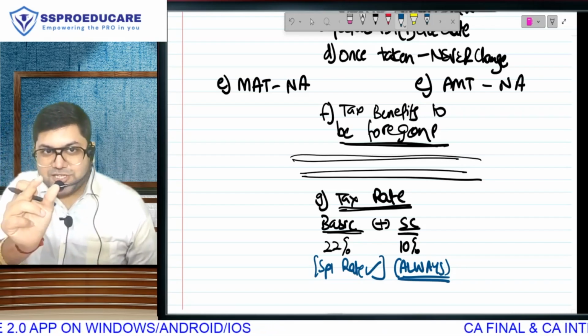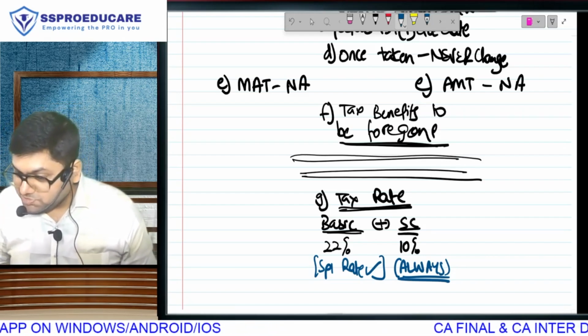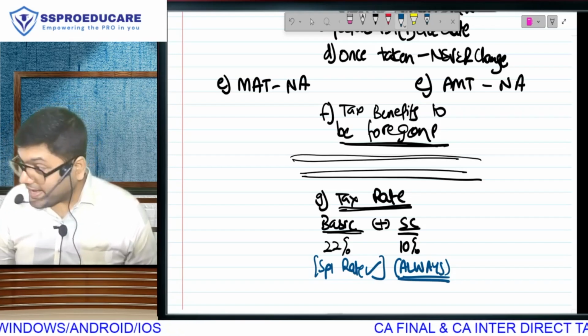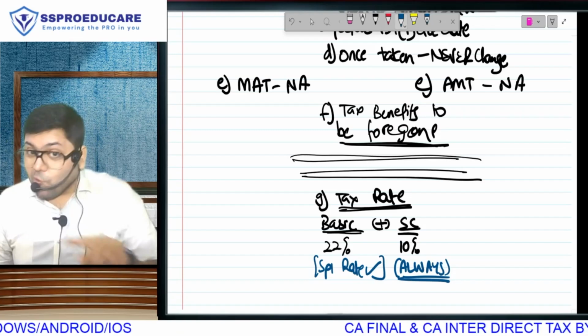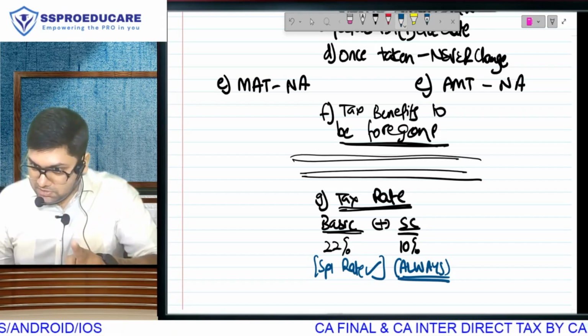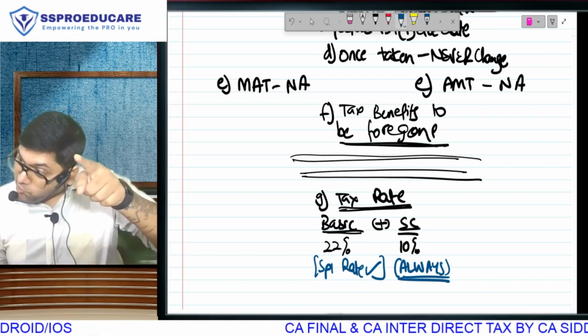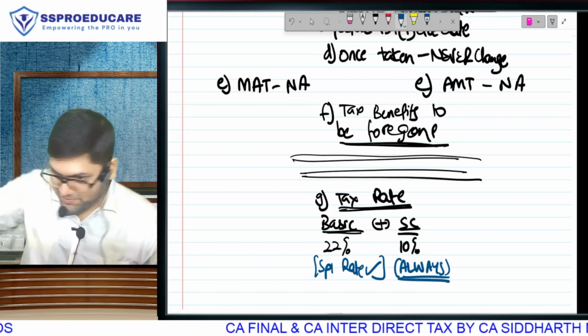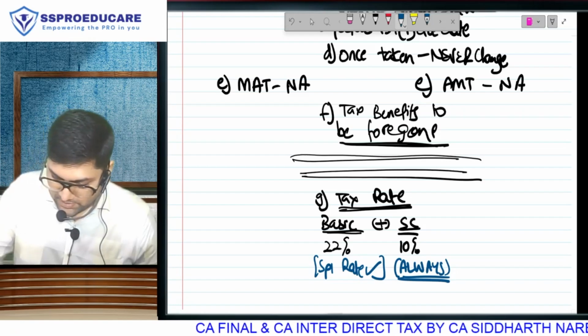You know, when I reach this level, some students start objecting to this. Sir, you said that tax rate will be lower. Tax rate will be lower. In old regime surcharge may or may not come. In new regime surcharge will always come. So this is becoming higher. No, bro, it is not becoming higher. I will prove it to you.